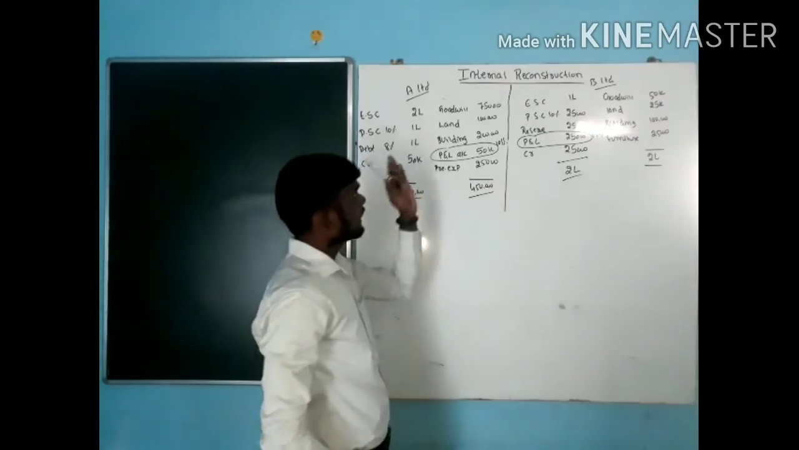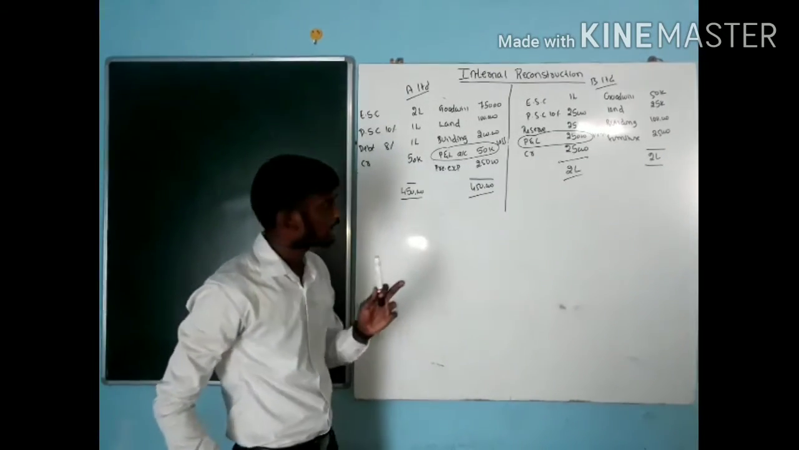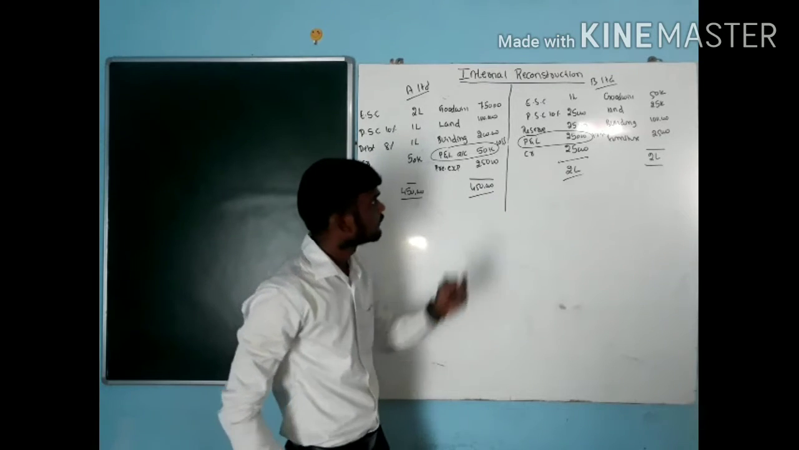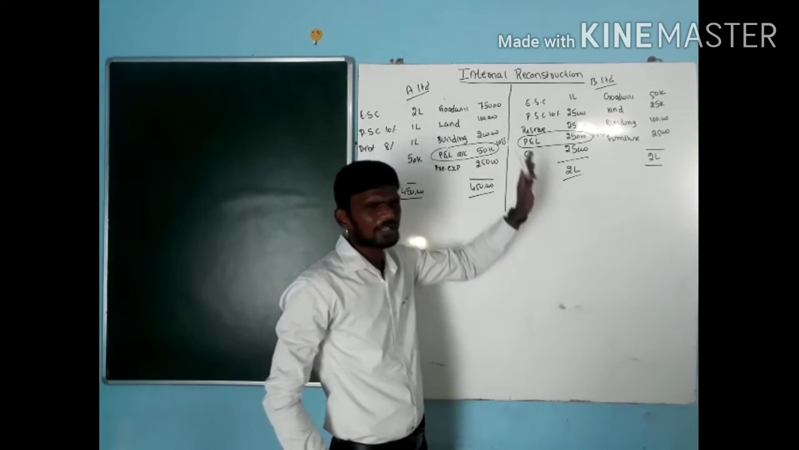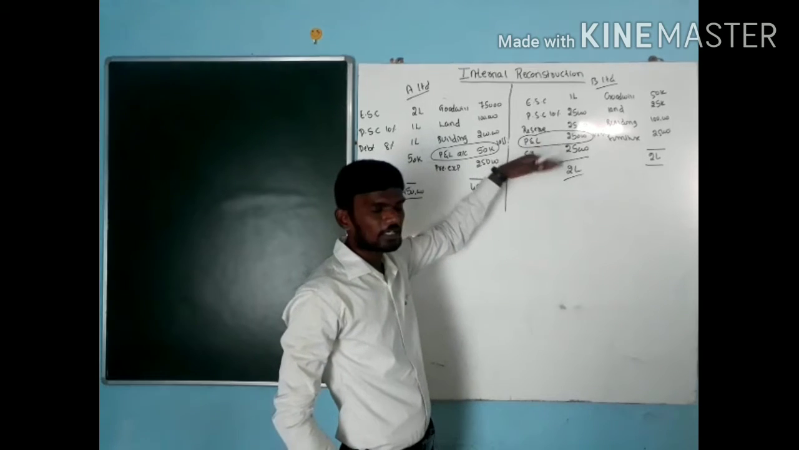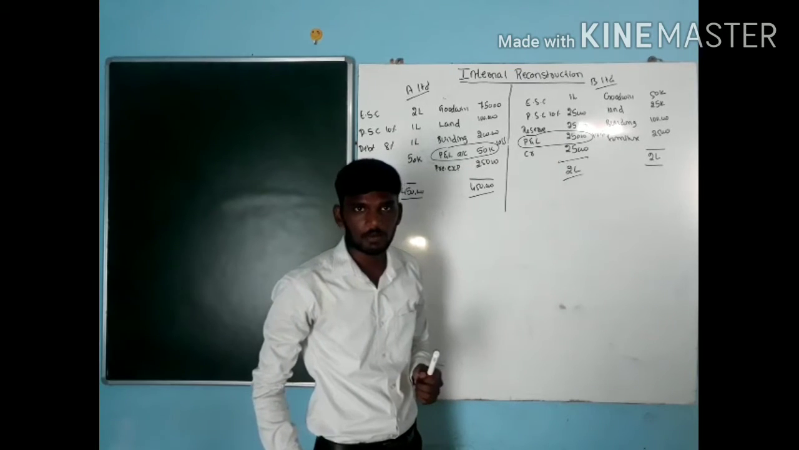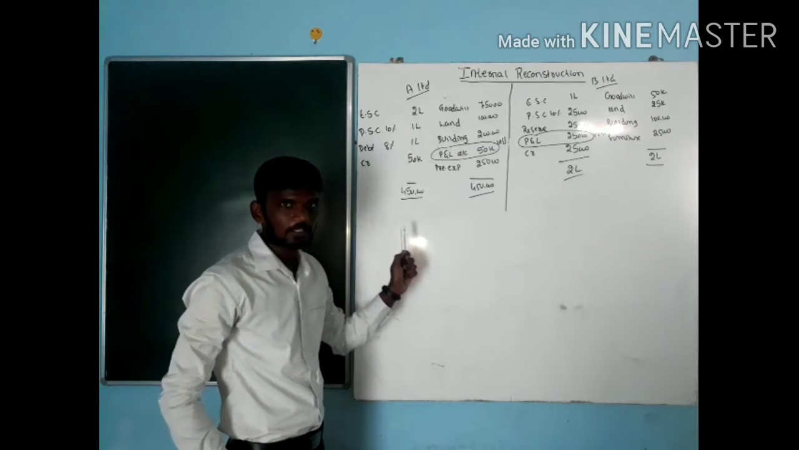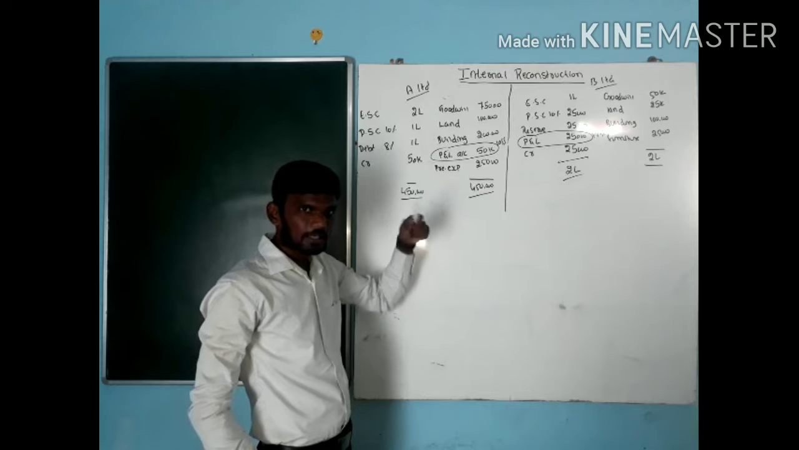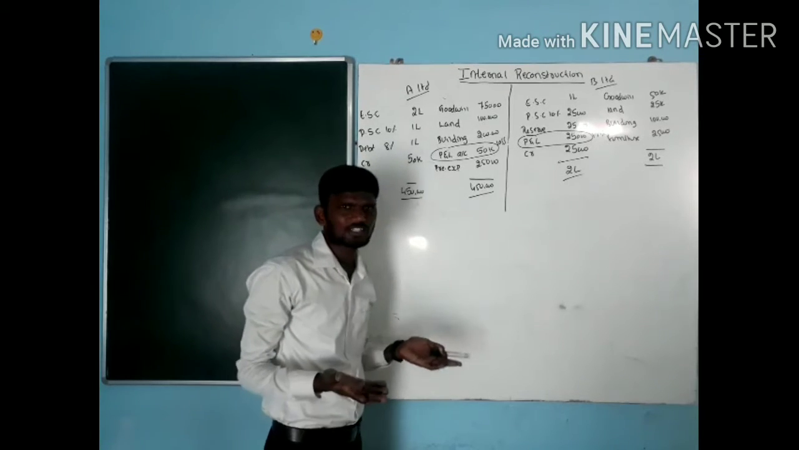Now internal reconstruction arises when the company is incurring huge losses. For B Limited, they are earning some kind of profit, so no need to worry about that. They are going to continue their business regularly. But when it comes to A Limited, they are incurring losses. So now we have to recover the loss or we have to close the company.